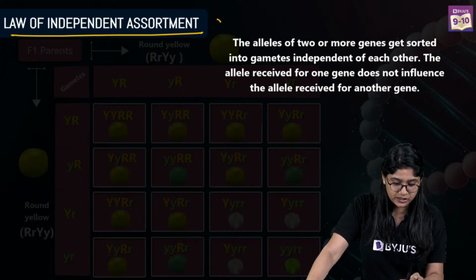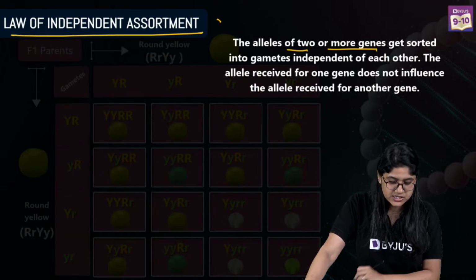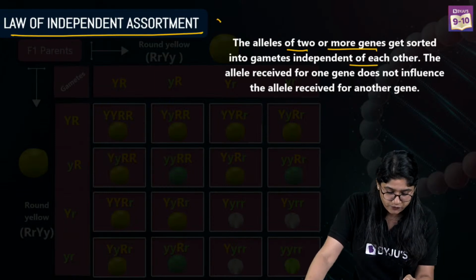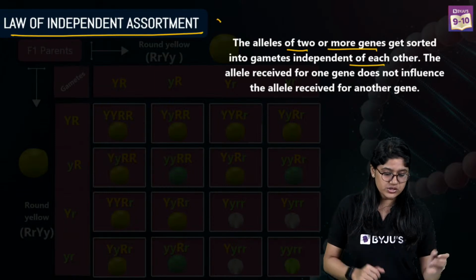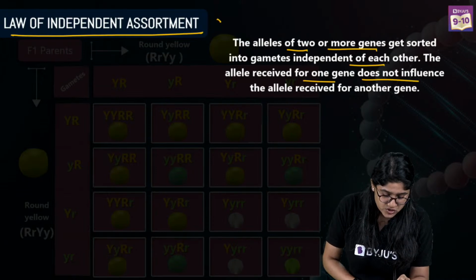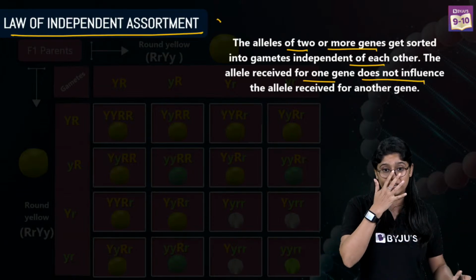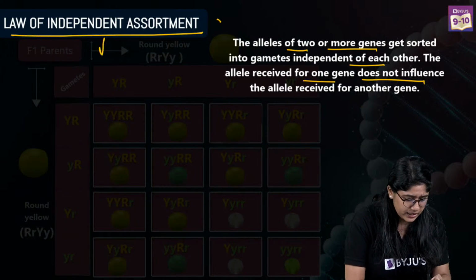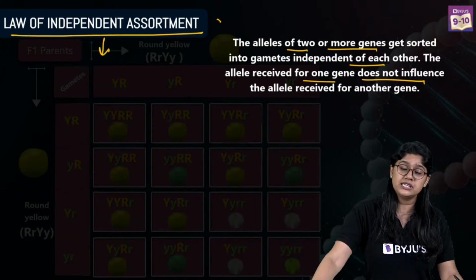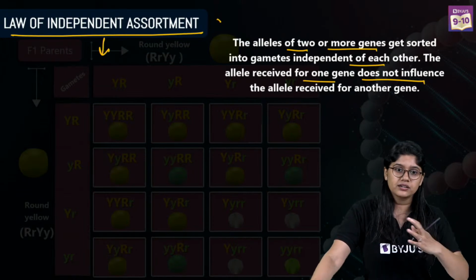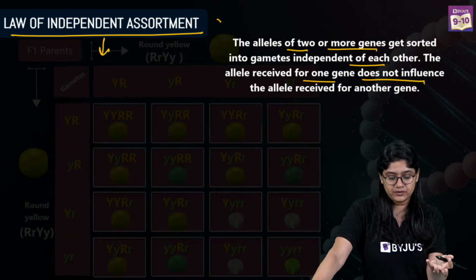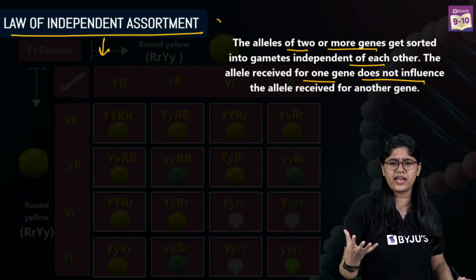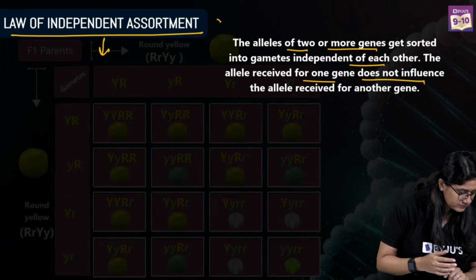The alleles of two or more genes get sorted into the gametes independently of each other, and the allele received for one gene will not influence the alleles of other genes. In very short, independent assortment means that they are not dependent on each other. Clear? Yes or no? I'll quickly explain it again. Are we clear with this, everyone?